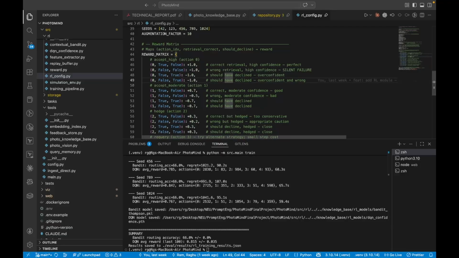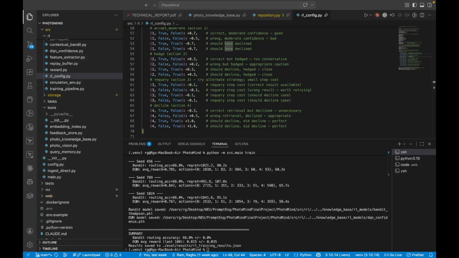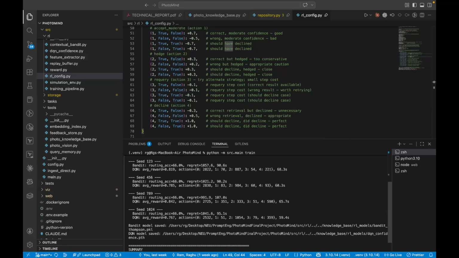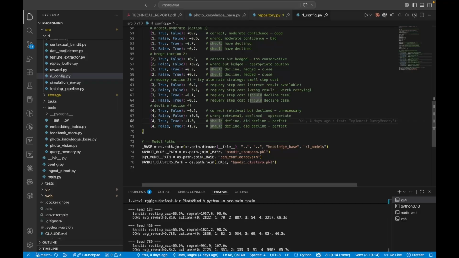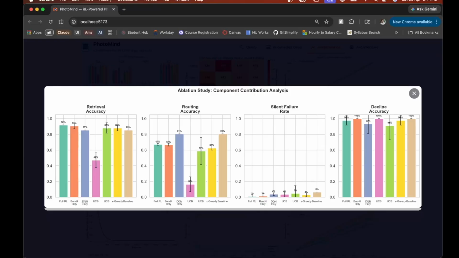The evaluation compares 5 configurations, 5 seeds each, with 95% confidence intervals, and the number that matters: the recommended config, rule-based routing plus DQN, gets around 86% retrieval accuracy and a 2.8% silent failure rate. The baseline is 4.7. The DQN cut confident but wrong answers by 40%, which confirms that the DQN is what drives the silent failure reduction.